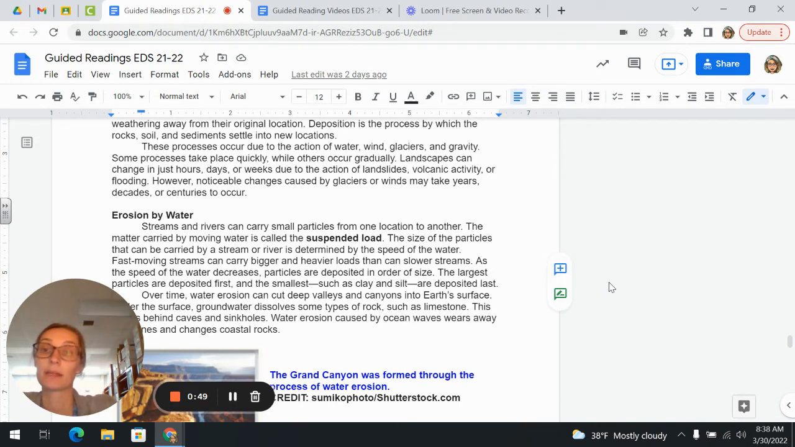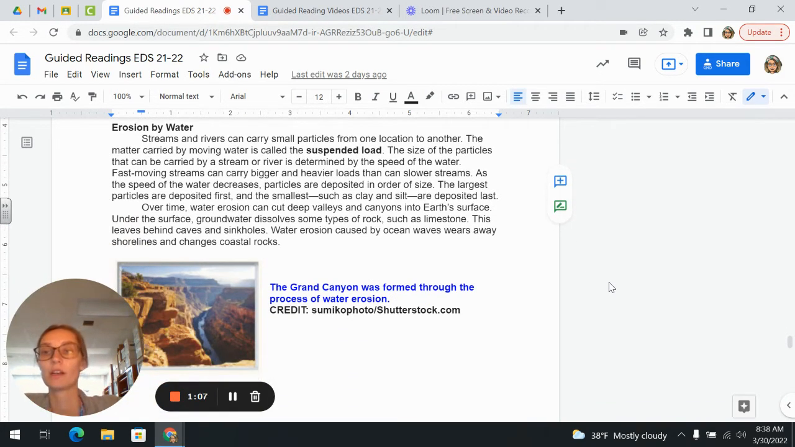Some processes take place quickly, while others occur gradually. Landscapes can change in just hours, days, or weeks due to the action of landslides, volcanic activity, or flooding. However, noticeable changes caused by glaciers or winds may take years, decades, or centuries to occur.